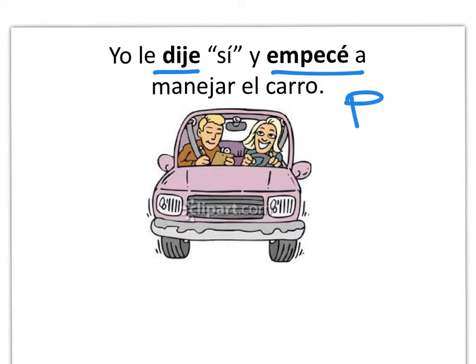Sequence of events. Primero, luego, después. Whenever we list off, first I did this, then I did that, later I did this, and last I did that, preterite, preterite, preterite, preterite. So we want to make sure we put that in our notes. Sequence of events. So when you see those sequencing words, primero, luego, después, you know these are completed actions.